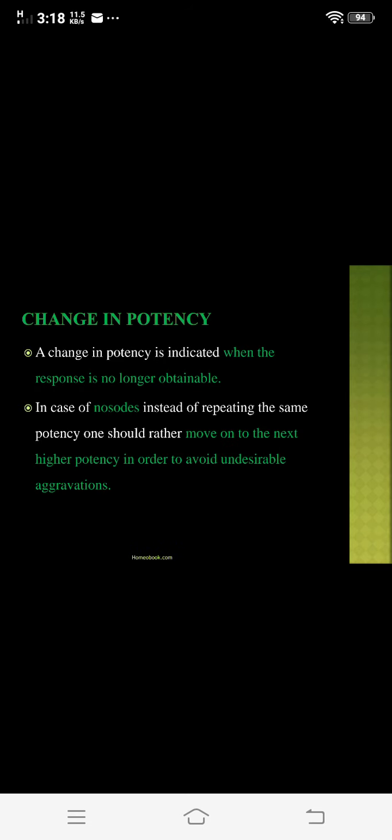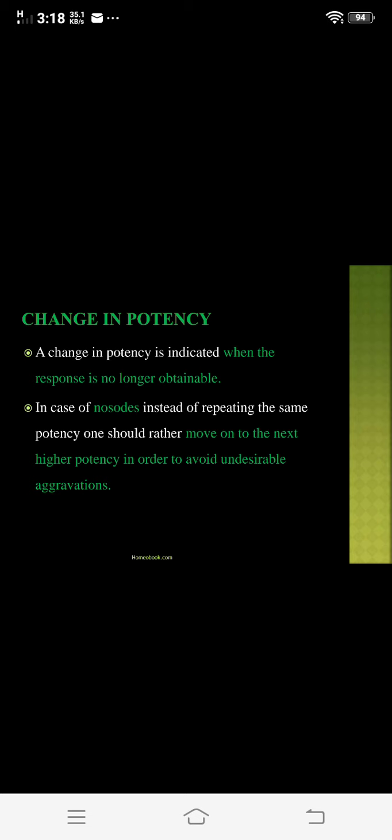Then second is change in potency. What is the change in the potency? A change in potency is indicated when the response is no longer obtainable. That is, you select the same or a similar remedy for the case, but in those cases you do not get the result that you want.